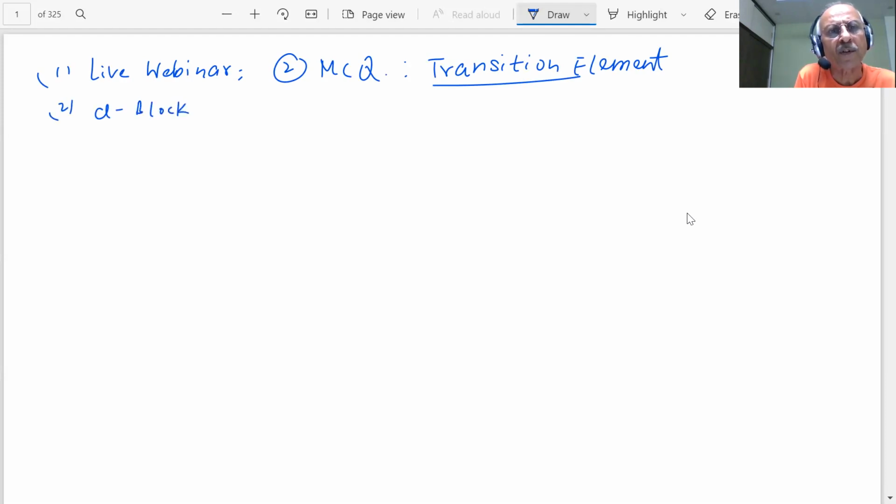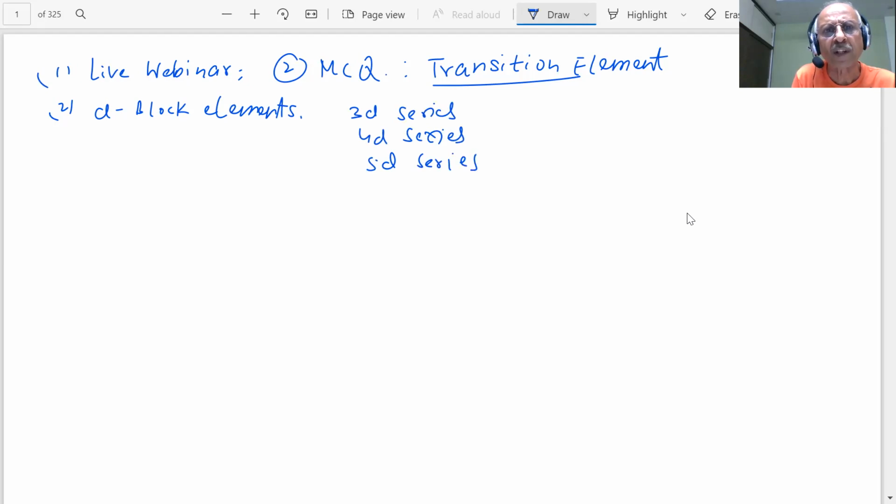D block elements we have learned, students. In D block elements we learned about the 3D series, the 4D series, and the 5D series. They are the most important for our course. The 3D series is the most important, which will be asked in the paper. We are talking of scandium, titanium, vanadium, chromium, manganese, iron, cobalt, nickel, copper, zinc. I told you this should be remembered by all students.